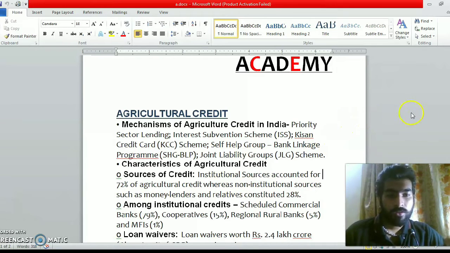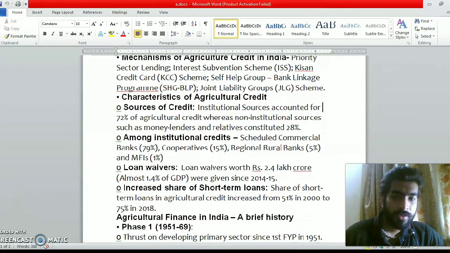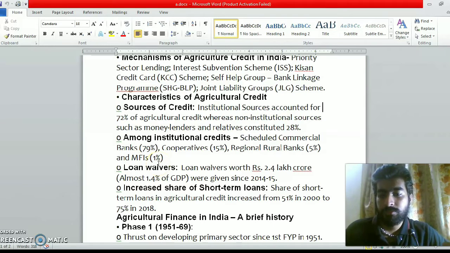Going with institutional credits, let's see what the institutions are and what percentage of credit they have. First we will start with the scheduled commercial banks, which have 79%, cooperatives 15%, RRBs, which is regional rural banks, 5%, and MFIs 1%.